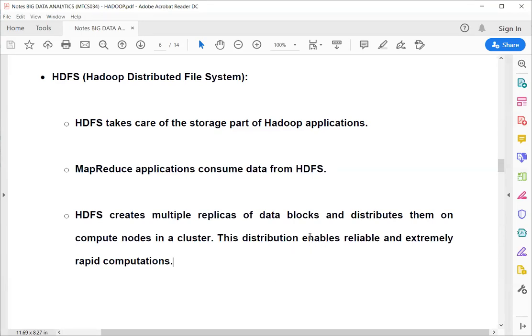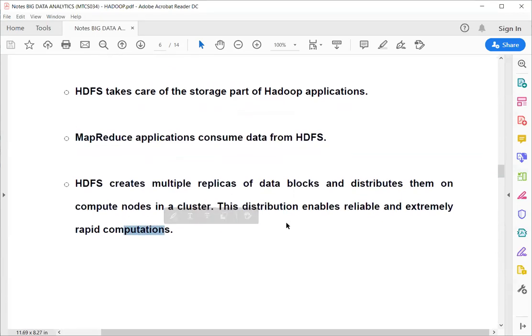So Hadoop basically provides reliability. Why? Because it stores the information on multiple devices, multiple computer nodes, slaves. So it is reliable. One slave down or one computing device down does not affect the application performance or application reliability, and it is using the multiple computing power. So definitely it is providing rapid computation.